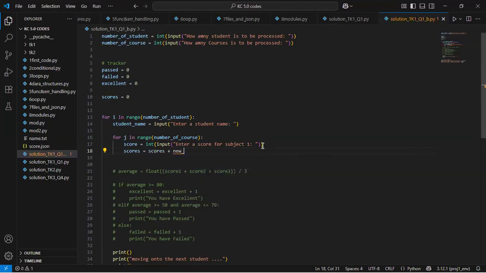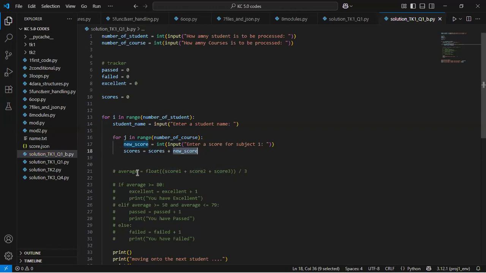So I'll rename that variable to new score, so it doesn't conflict and doesn't confuse us. Here I'll call this new score. For each new score that we collect, I want to add that new score to the existing score, so that we can have the total of all the scores.